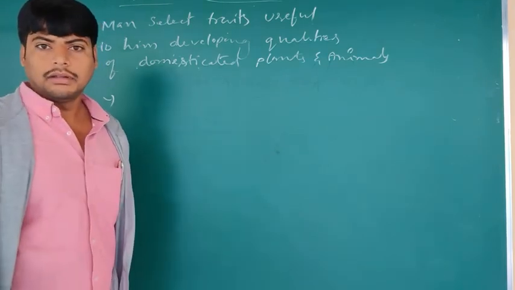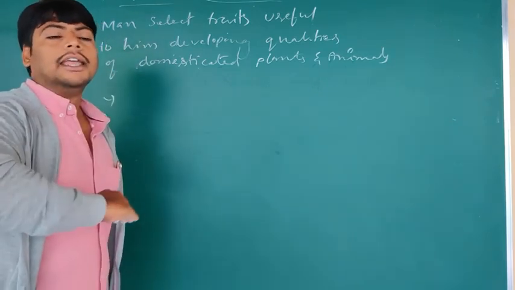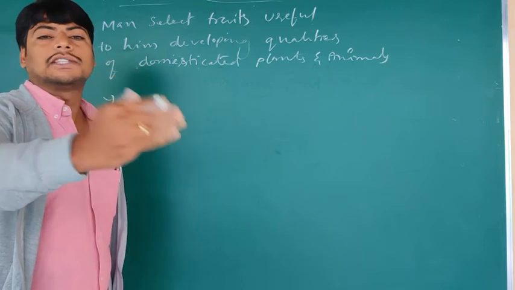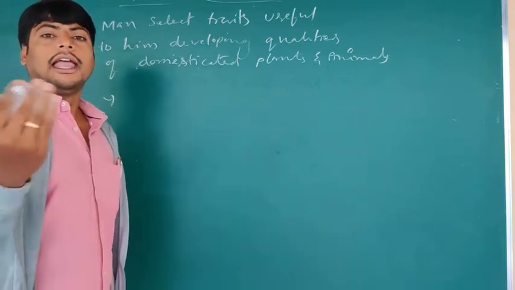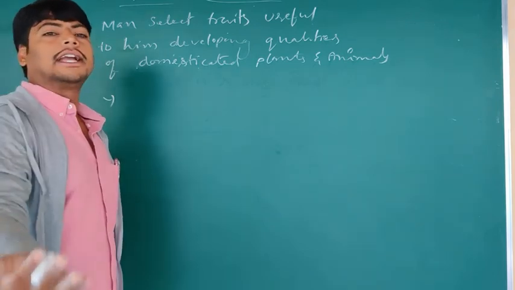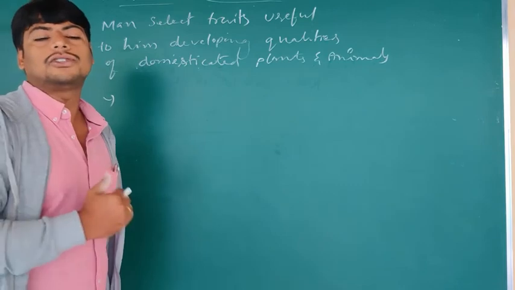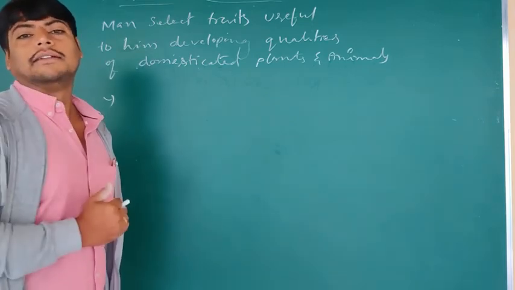He separated them. After separating them, he allowed them to inherit it, which means he allowed the characteristics to be carried from one generation to another. Later on, he allowed them to breed for several generations, and finally he collected them and used them for different purposes. That is the way in which man selected the traits.